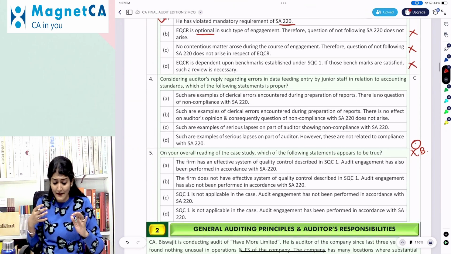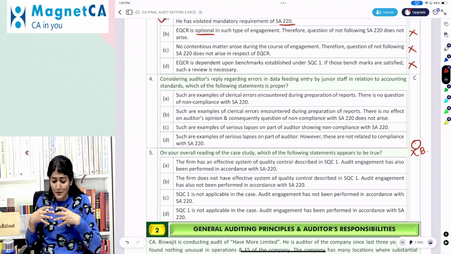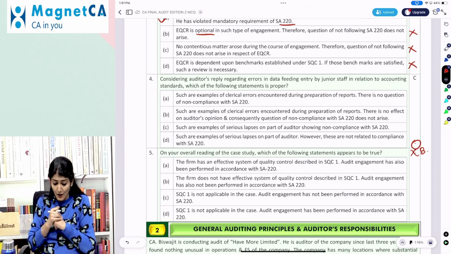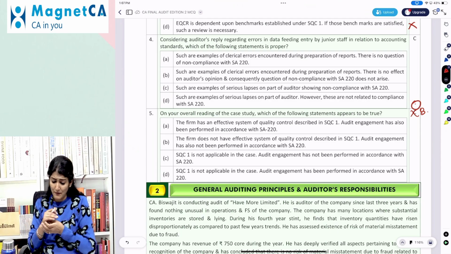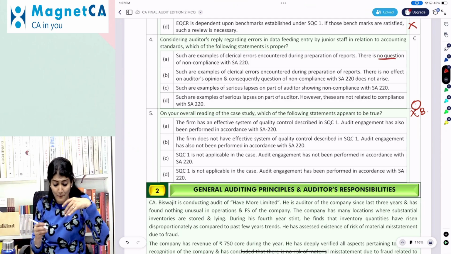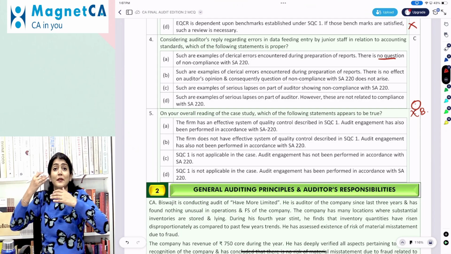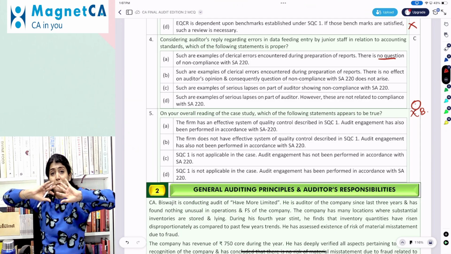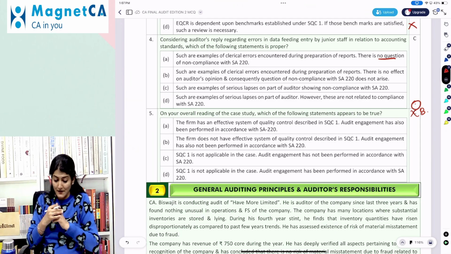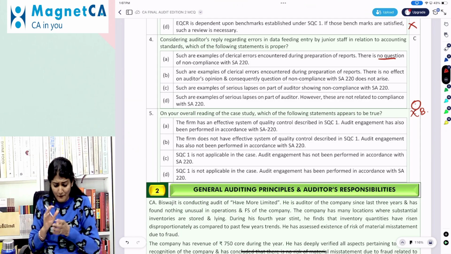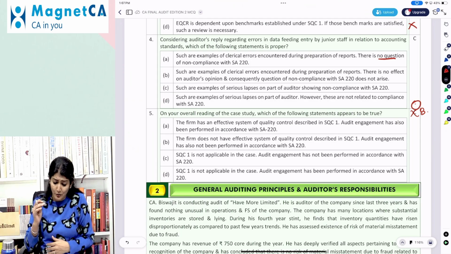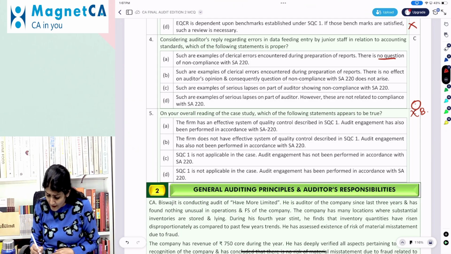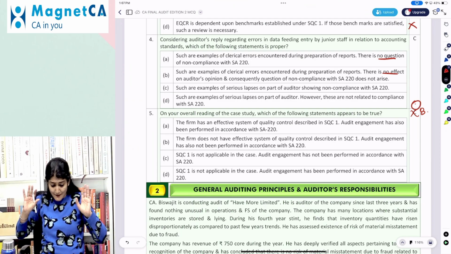Considering auditor's reply regarding errors in data feeding entry by junior staff in relation to accounting standards, which of the following statements is proper? Such are examples of clerical errors encountered during preparation of report. There is no question of compliance with 220. Or there has to be the review. Work of a less experienced team member has to be reviewed by a more experienced team member. Such examples of clerical errors encountered during preparation of report have no effect on audit opinion, and consequently question of non-compliance of 220 does not arise.